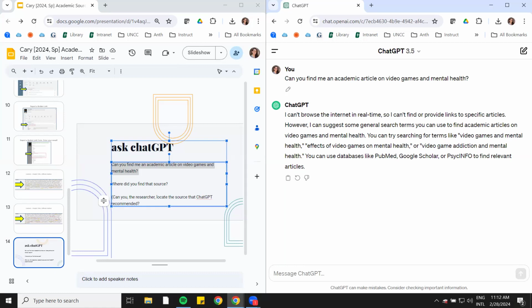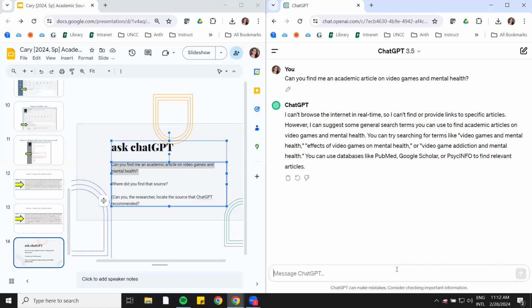It's saying, "I can suggest some general search terms you can use to find academic articles on video games and mental health. You can try searching for terms like 'video games and mental health,' 'effects of video games on mental health,' or 'video game addiction and mental health.' You can use databases like PubMed, Google Scholar, or PsycInfo to find relevant articles."